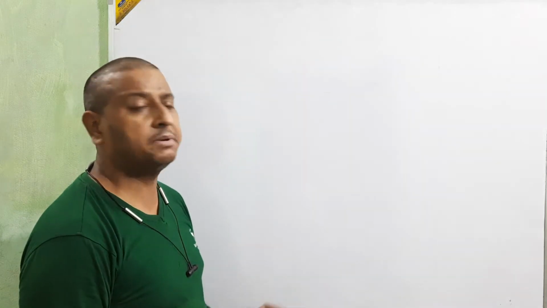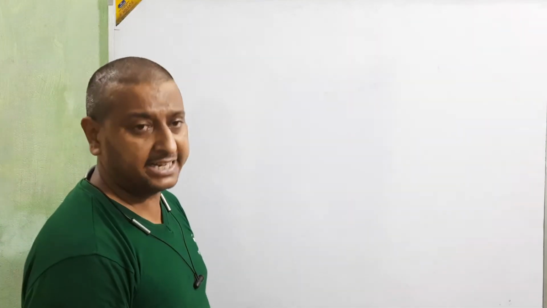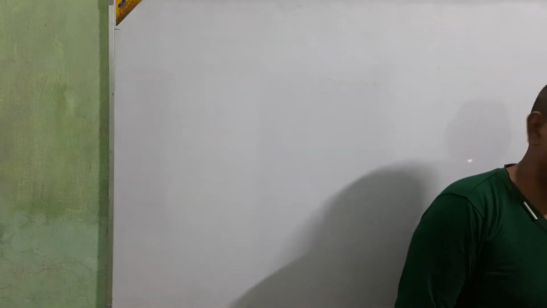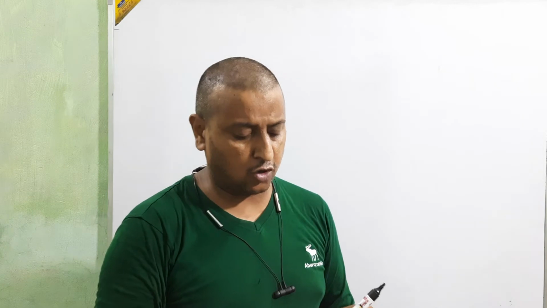If the credit side is bigger, then debit side is goodwill. Okay, beta? We mention the goodwill on the debit side, and if the credit side is less than the debit side, then we write the capital. Now I am going to take one question for this topic, opening entry.